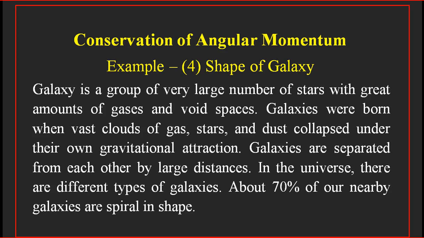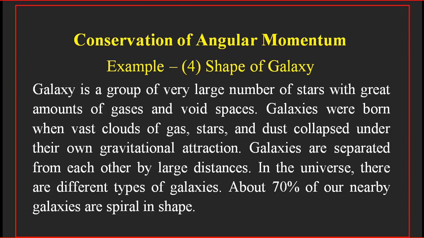As you know, galaxies are a group of a large number of stars, including gases and void spaces, that is, empty space. So the galaxies are born when these prehistoric clouds of gas, stars and dust particles collapse under their own gravitational attraction. Each galaxy is separated from the others by a large distance.